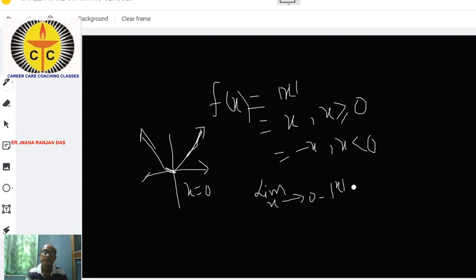You can write the limit as h tends to 0 of, in place of x you can write 0 minus h.